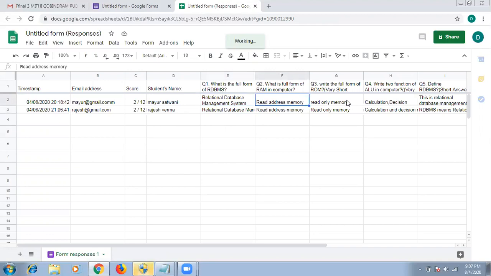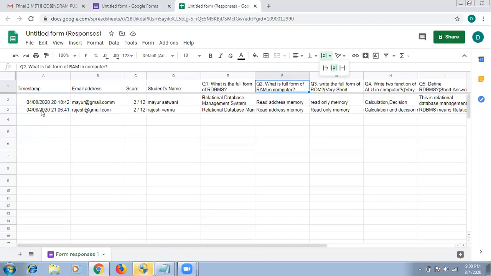Okay, so first setting: suppose the answer is big and it is not coming in a proper column. So first we will select the column and we will go to this option, text wrapping. So we have to select this text wrapping, and this wrap option we have to select. Clear? This wrap option cuts the line and arranges it in the particular column like this.